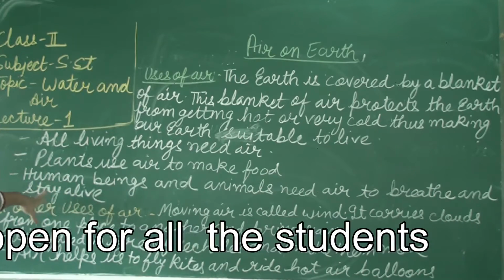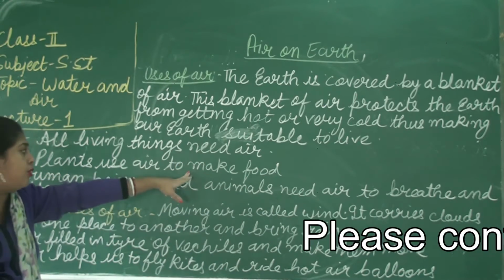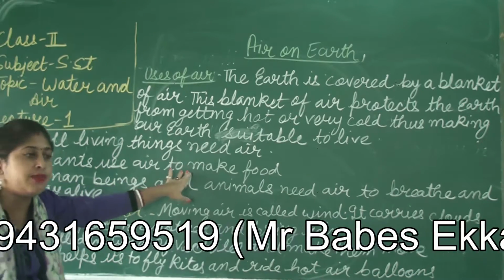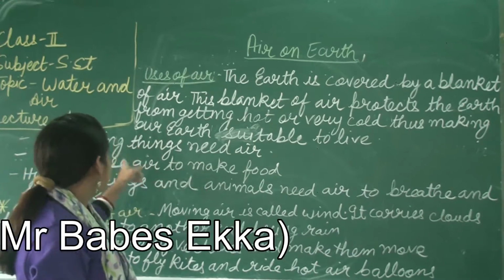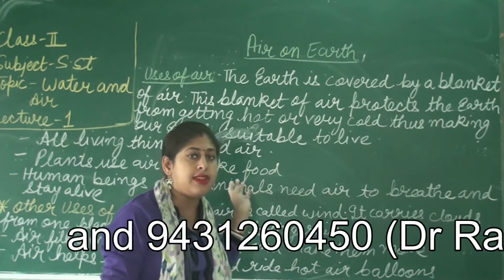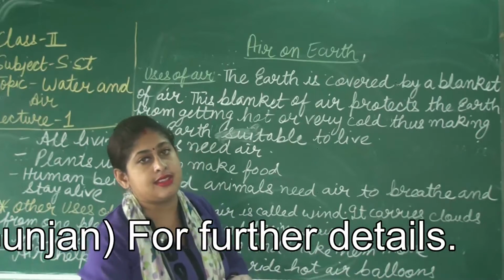Now, the second is that plants use air to make food. Along with air, they need water also to make food. And how do the plants prepare food? They use air, water and sunlight. They use all three elements to make food with the help of photosynthesis.